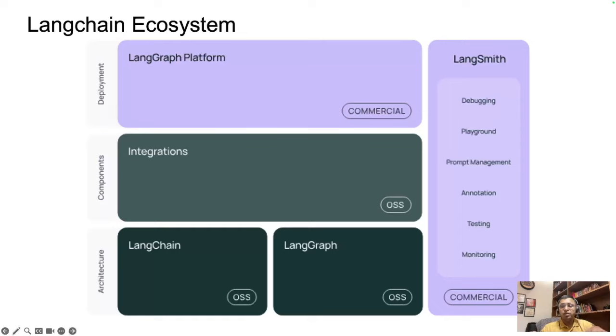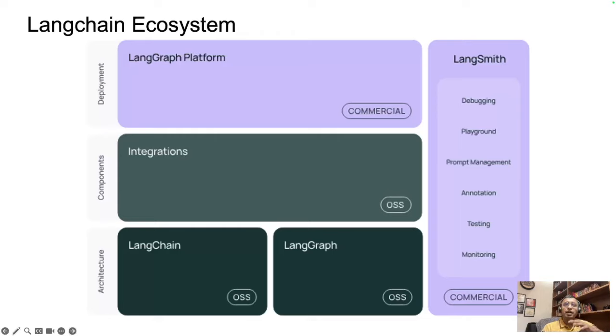Langchain is the core framework that provides the building blocks, whereas LangGraph is more structured orchestration. Instead of just chaining steps, LangGraph lets you build complex workflows where AI can make decisions and loop back. So it's more of the multi-agentic systems we are looking at today. Then components talk about integrations. On top of that, we have that particular layer. Langchain is designed to connect with external tools, vector databases, APIs, and all those that we saw in the previous slides. These integrations are open source, which makes the framework flexible and adaptable across different use cases.